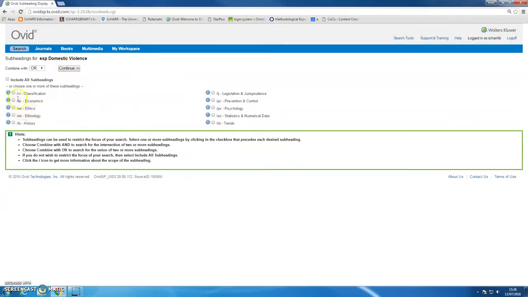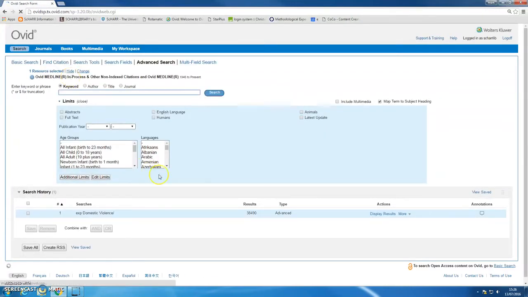Okay, if you ever see this screen, my advice would be to include all subheadings. These are a slightly different type of aspect of a topic that you've selected, and the trouble with subheadings is that they're not allocated very consistently, so unless you're a really experienced searcher, it's best to just include all of them. Right, so I've got 38,000 results there about domestic violence, but I'm not going to stop there.